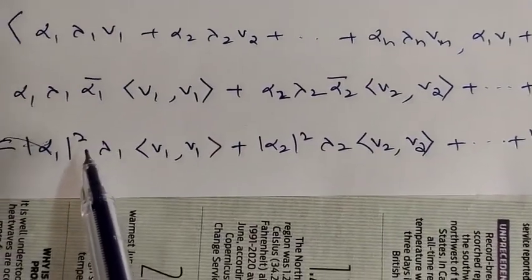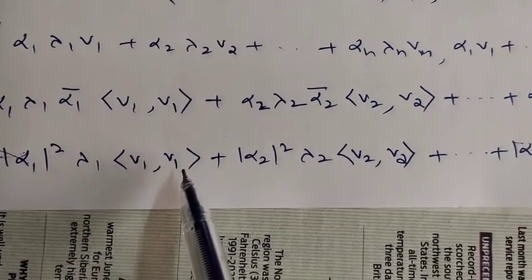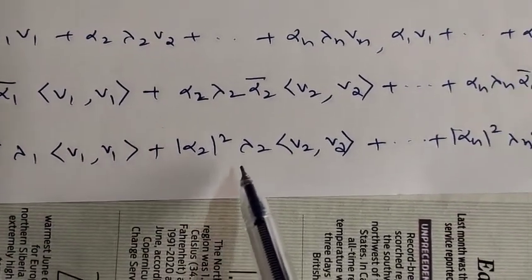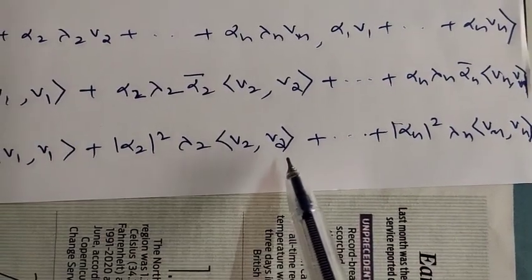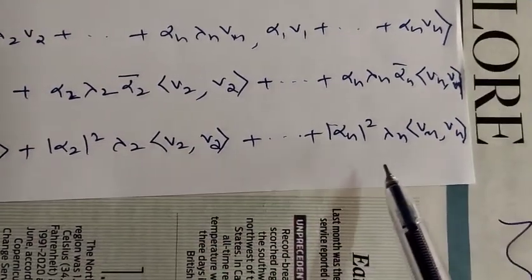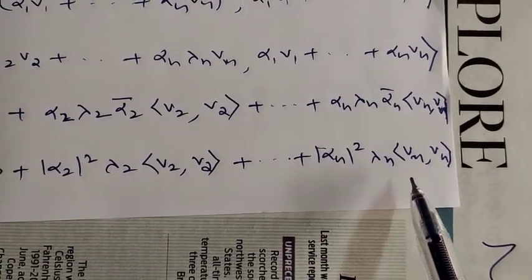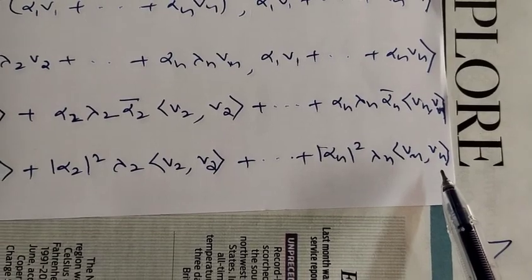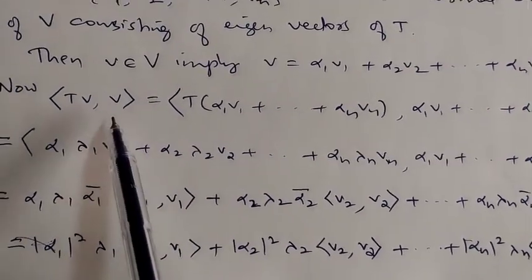This can be written as mod alpha 1 squared into lambda 1 into inner product of V1 comma V1, plus mod alpha 2 squared into lambda 2 into inner product of V2 comma V2, etc., mod alpha n squared into lambda n into inner product of Vn comma Vn. Okay, so this is inner product of T of V comma V.